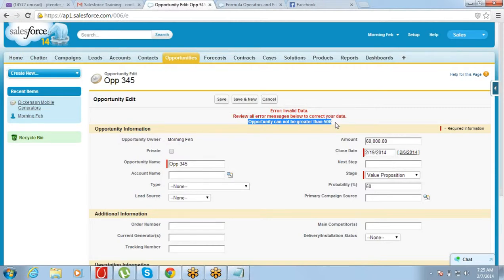This might be used if the company says that any project can't be more than $60,000, or can't be more than 50,000, right? And the more we understand the formulas, the better logic we will be able to put in, and we can prevent manual errors.